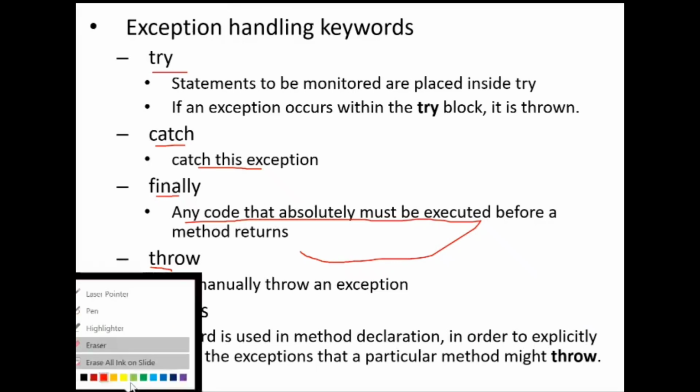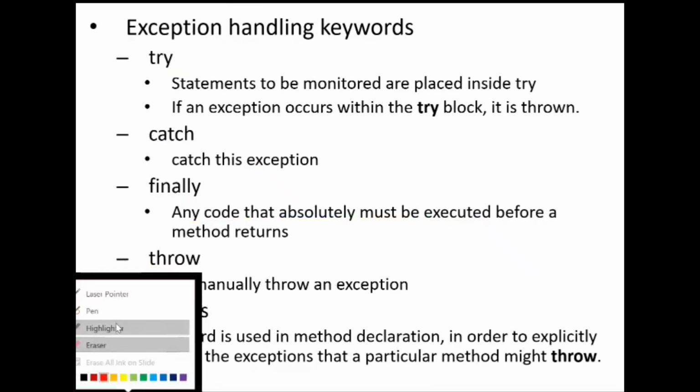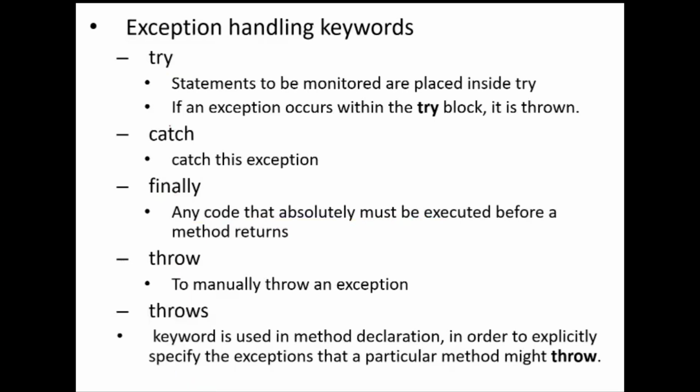To handle exceptions, several keywords are used: try, catch, finally, throw, and throws. What is the purpose of try? The statements which may cause an exception are all written within the try block. So statements to be monitored are placed inside a try. If an exception occurs within the try block, it is thrown, and it is caught by the catch block. That is handled by the catch block.